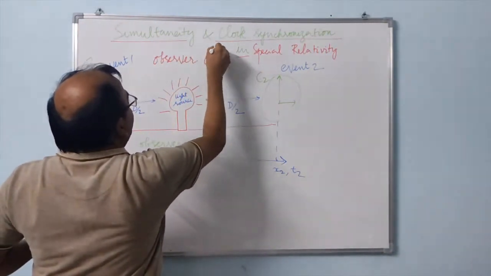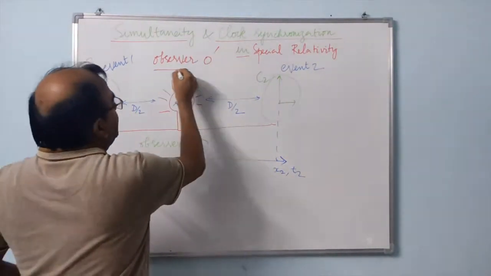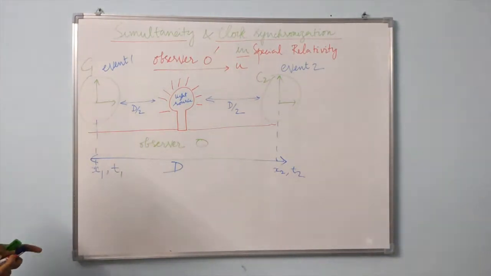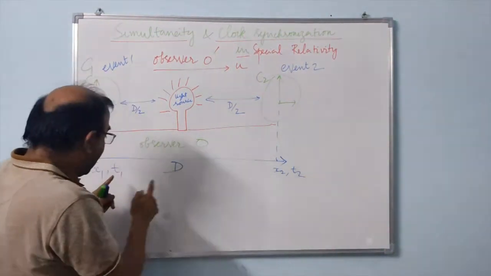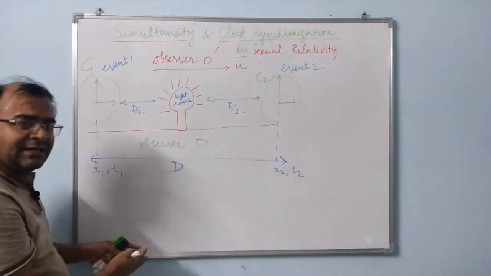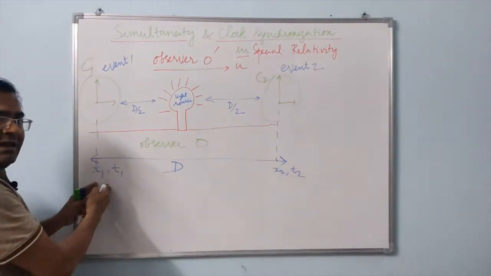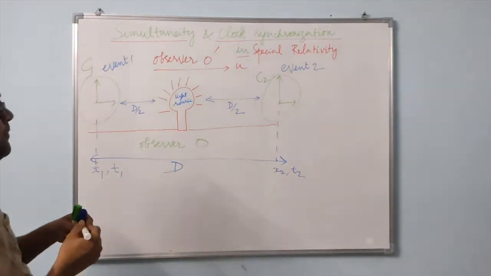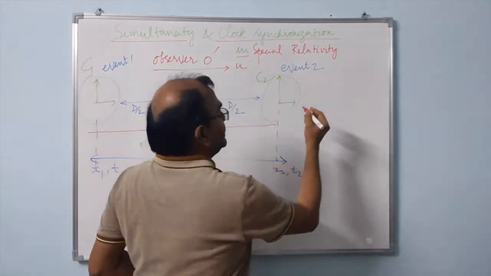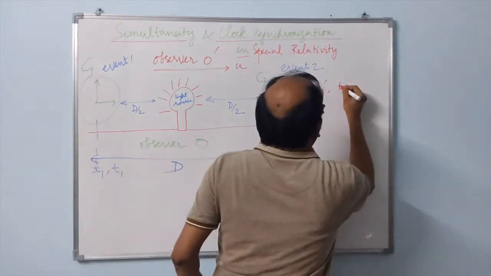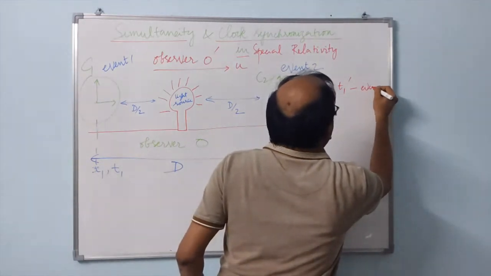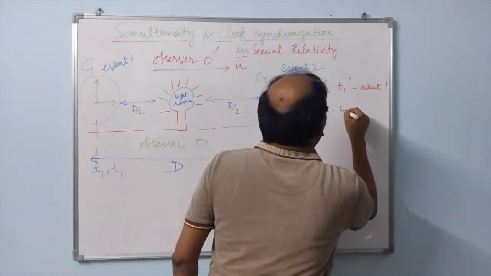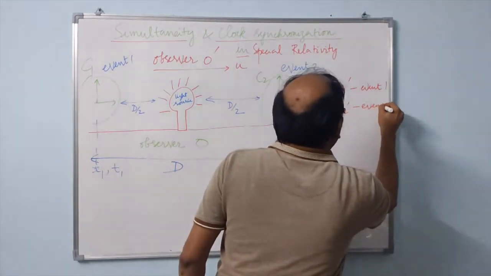Let us call him observer O prime in another frame of reference at a velocity, let us say u, with respect to this frame of reference. Now, for the same two events, he would measure a different set of coordinates for the position of the events as well as the time coordinates for the same events. So, let us call those positions and time coordinates x1 prime, t1 prime for the first event, and x2 prime, t2 prime for the second event.